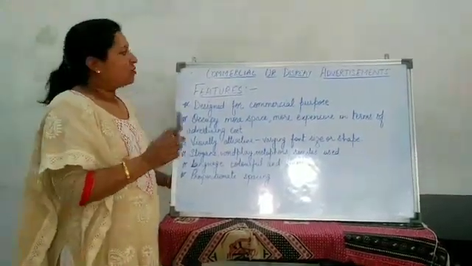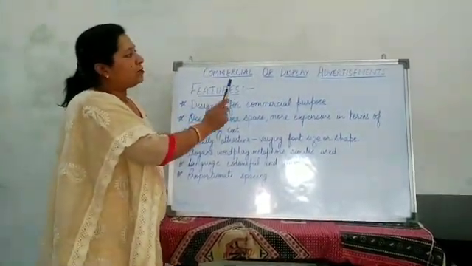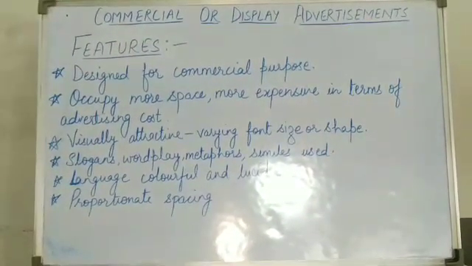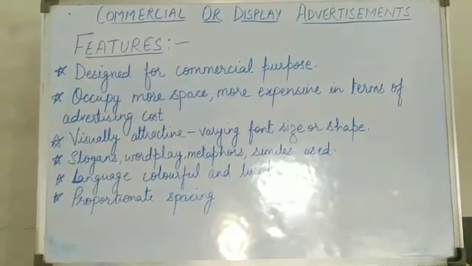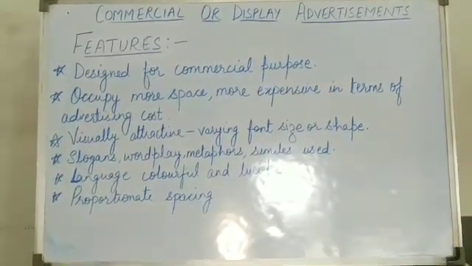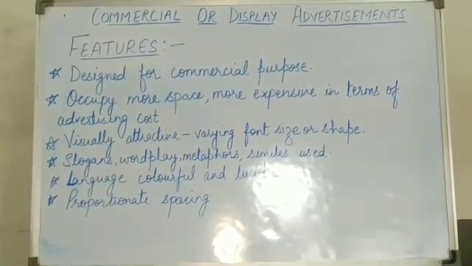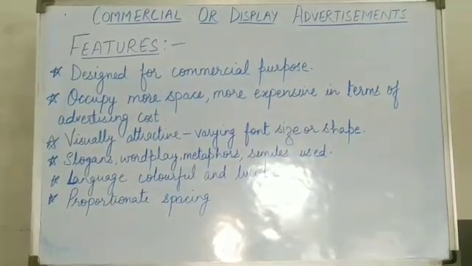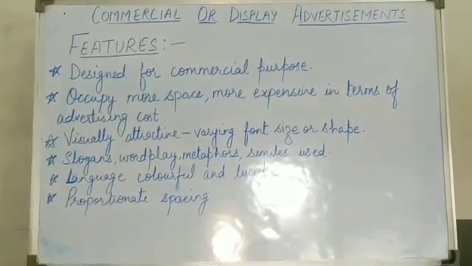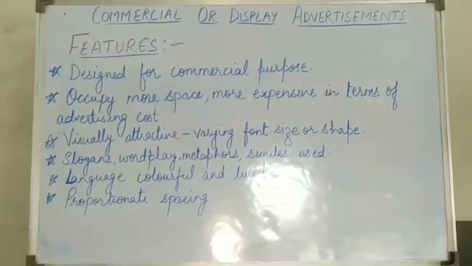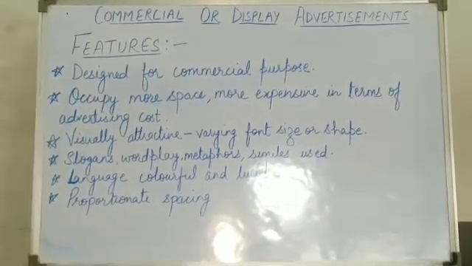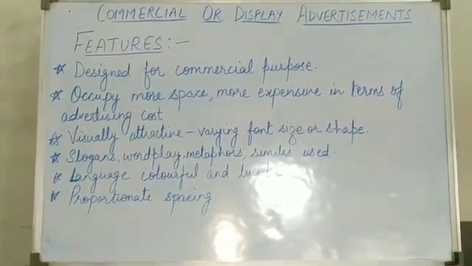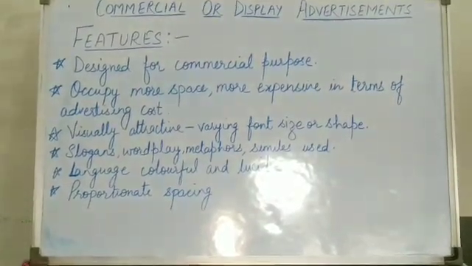Now, after the introduction, what are the main features of a commercial or display advertisement? The first one is that it is designed for commercial purpose. I have already told you. Then it occupies more space and is more expensive in terms of advertising cost. Classified advertisements are quite cheap, whereas commercial advertisements are expensive. Visually attractive, varying font size or shape. In the introduction part, I have already explained that it should be attractive. It should attract the viewers.